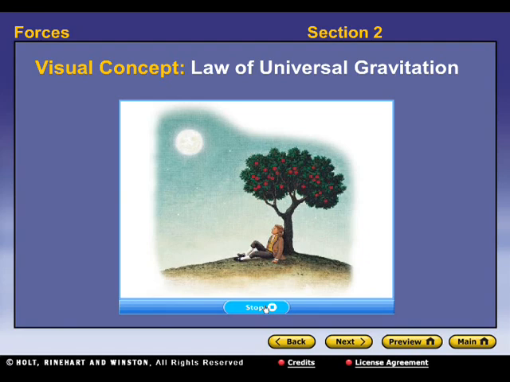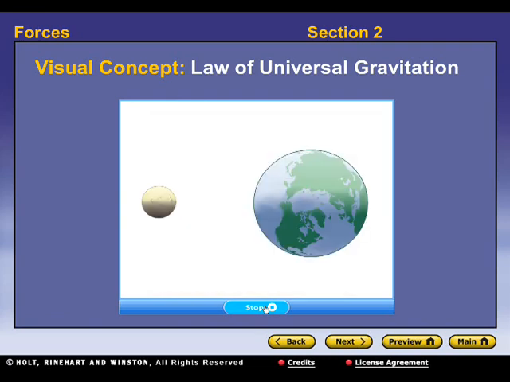Sir Isaac Newton realized that the force of gravity makes a small object, like an apple, fall toward Earth because Earth and the object are attracted to one another. Only the apple appears to move, however, because Earth has so much more mass. In Newton's law of universal gravitation, he explains that all objects in the universe attract each other through gravitational force. The mass of the objects and the distance between them affects the size of the force.